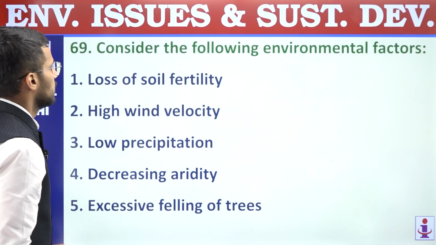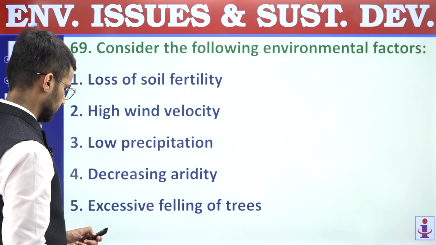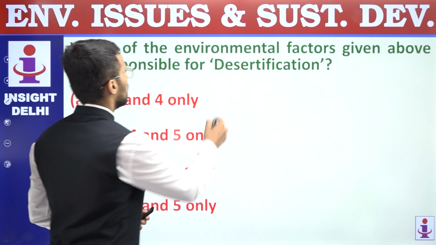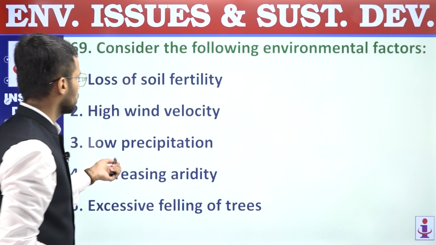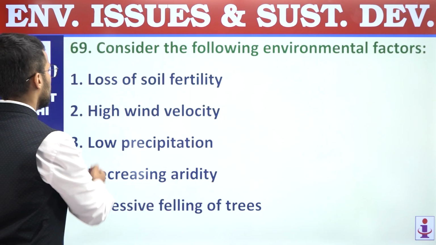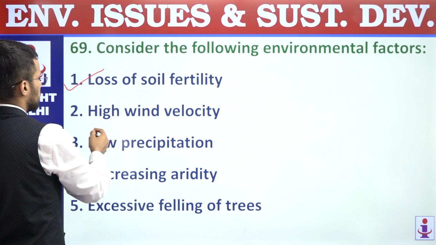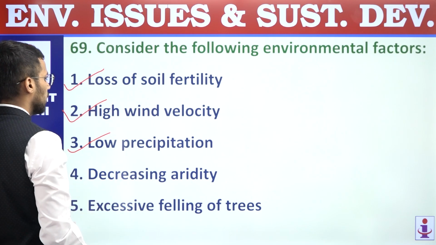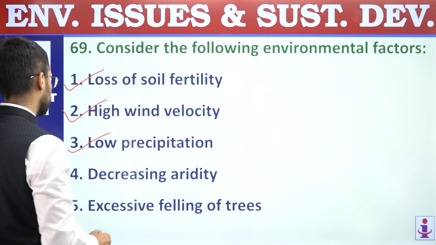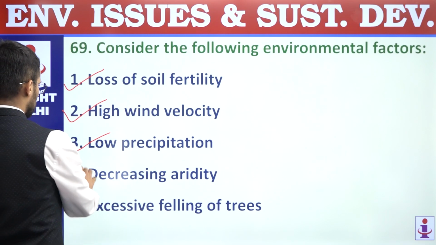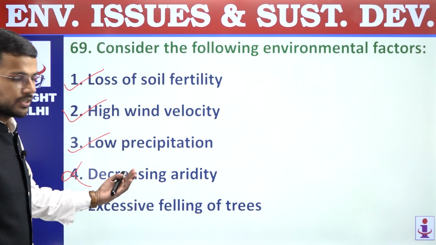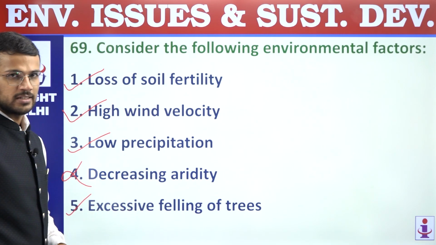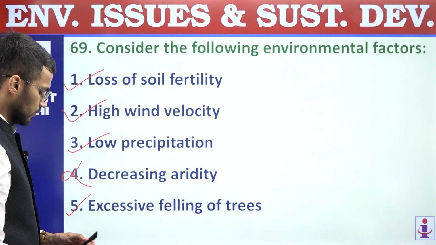Next, 69. Consider the following environmental factors. Which of the environmental factors given above are responsible for desertification? So out of these factors, which are leading to desertification? First, loss of soil fertility, yes, it leads to desertification. High wind speed, yes, it also leads to desertification. Low precipitation also causes desertification. Decreasing aridity, so it should be increasing aridity which leads to desertification. And fifth, excessive felling of trees, yes, it also leads to desertification. So it is 1, 3 and 5.